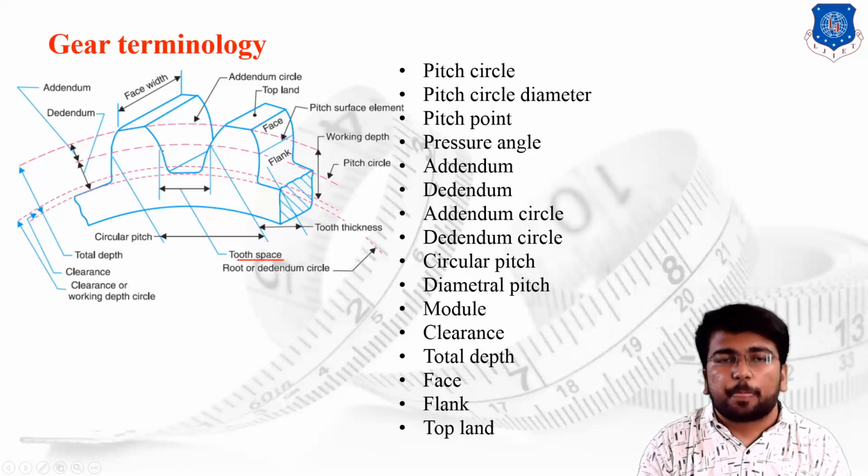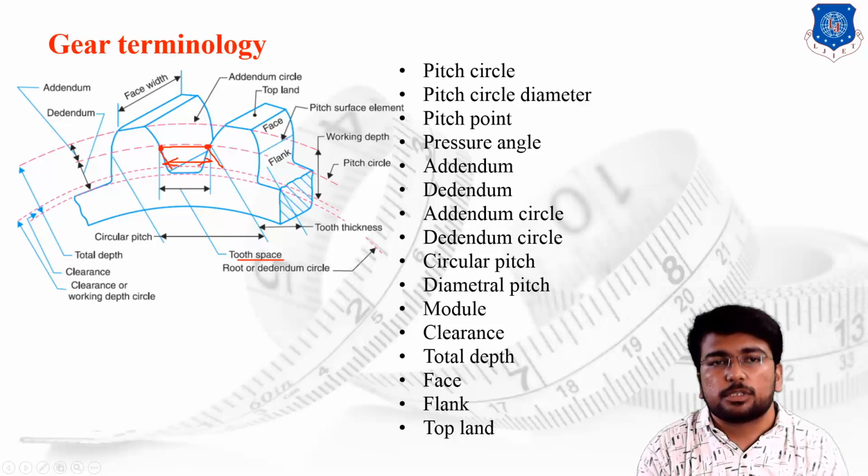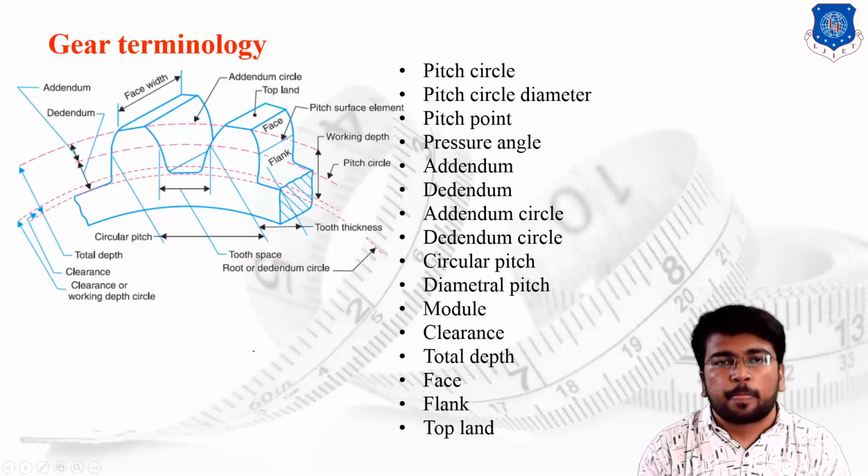Tooth space means the distance from a point on one tooth to the same point on the next tooth. The distance between these two points is known as the tooth space. The space available for inserting the mating tooth is the tooth space. Tooth thickness is the distance from a point on one tooth to the same point on the opposite side of the same tooth. So I can write that circular pitch is equal to tooth thickness plus tooth space. So once again we are going to recall all this.